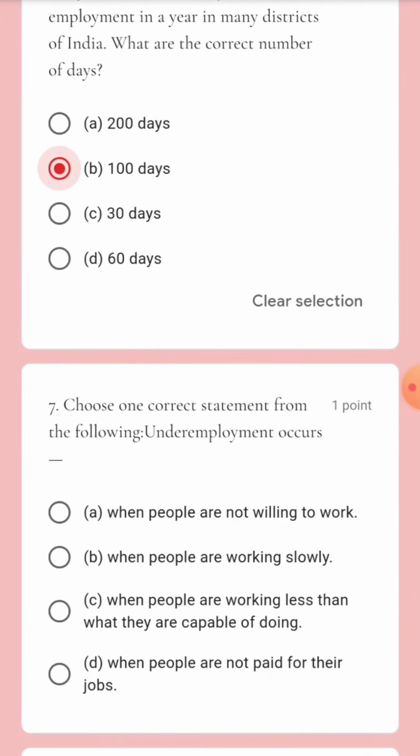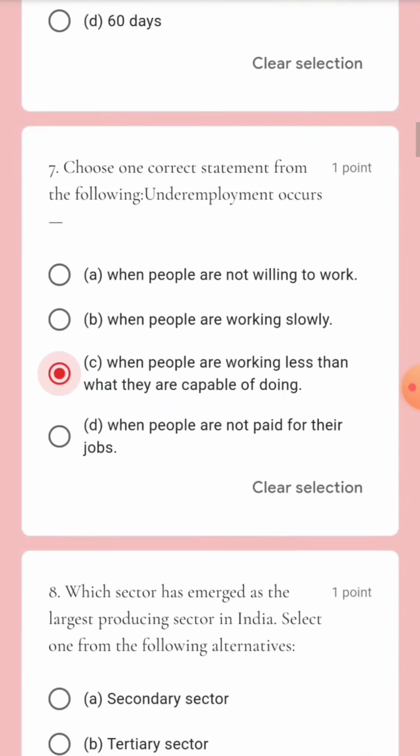Next question. Choose one correct statement from the following. Unemployment occurs when people are not willing to work, when people are working slowly, when people are working less than what they are capable of doing, when people are not paid for their jobs. Option C is actually the right answer, because when people are working less than what they are capable of doing, it comes under underemployment.